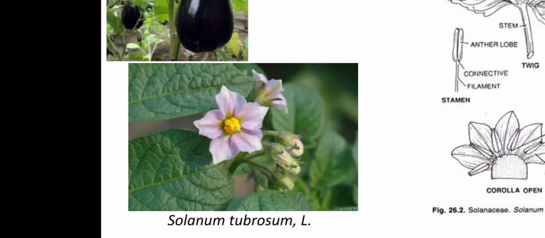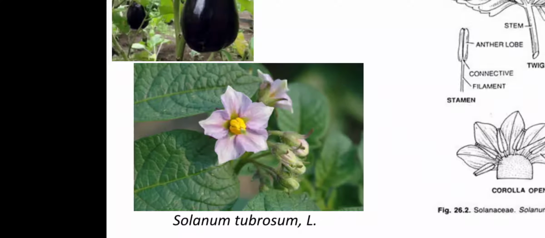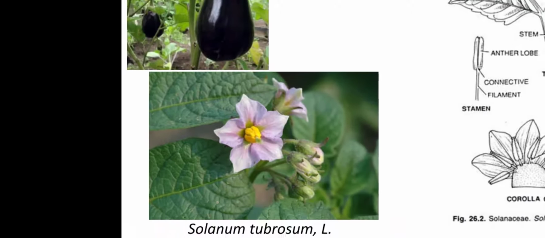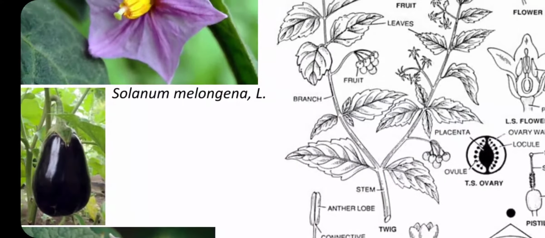This is the flower of Solanum tuberosum, commonly known as potato. The flowers of Solanum melongena and Solanum tuberosum have the same structure, but there are some variations. So these are the pictures of some flowers of Solanaceae members.